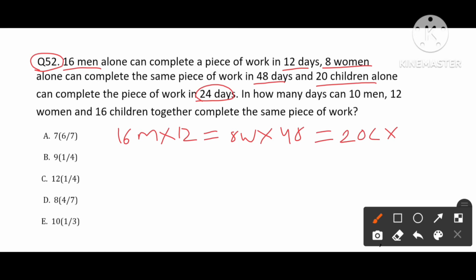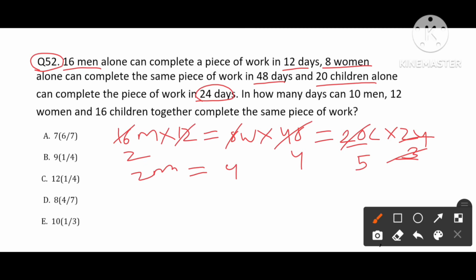So in all three, I can see 8 as common: 8 2 times, 8 1 times, 8 3 times. And again I can see 12 everywhere: 12 1 times, 12 4 times, 20 into 3, which is 60, 12 5 times. So what we have is 2 men equals 4 women equals 5 children.